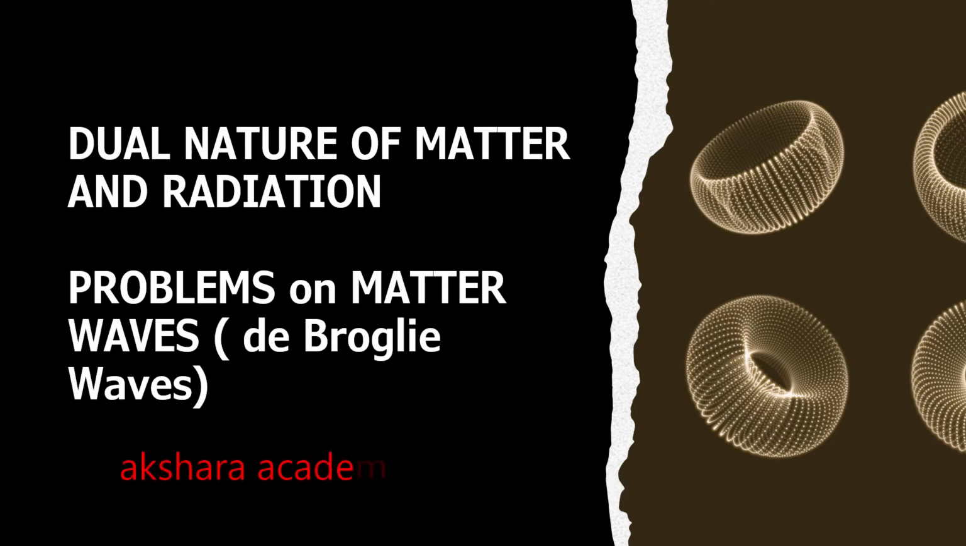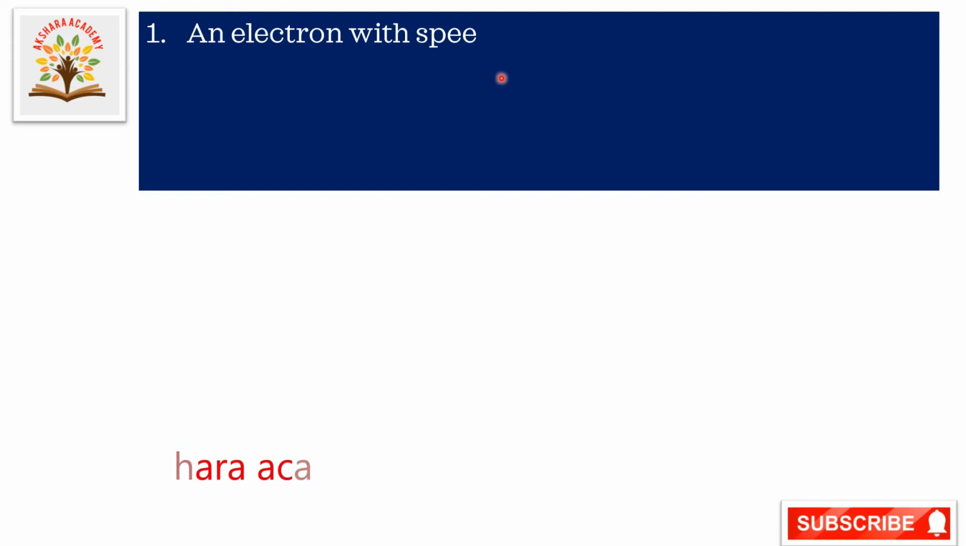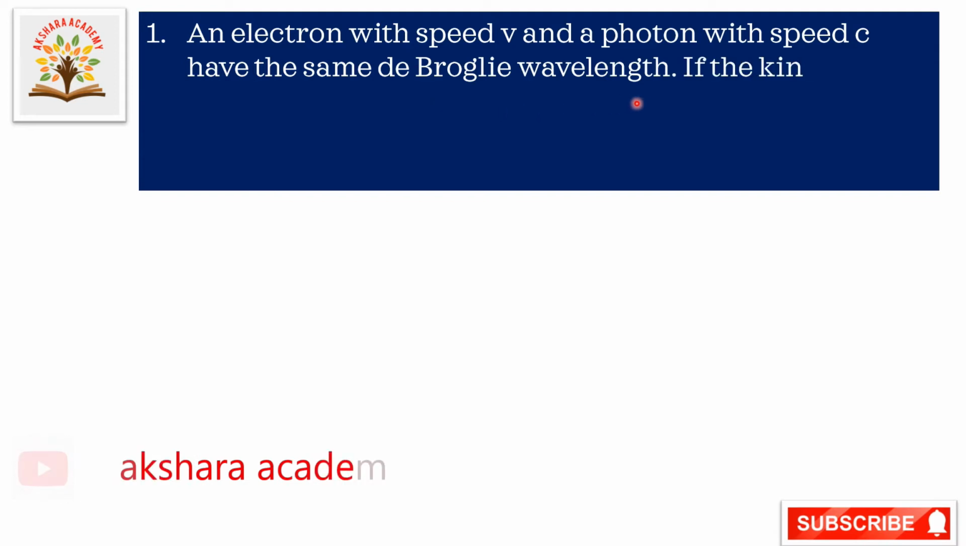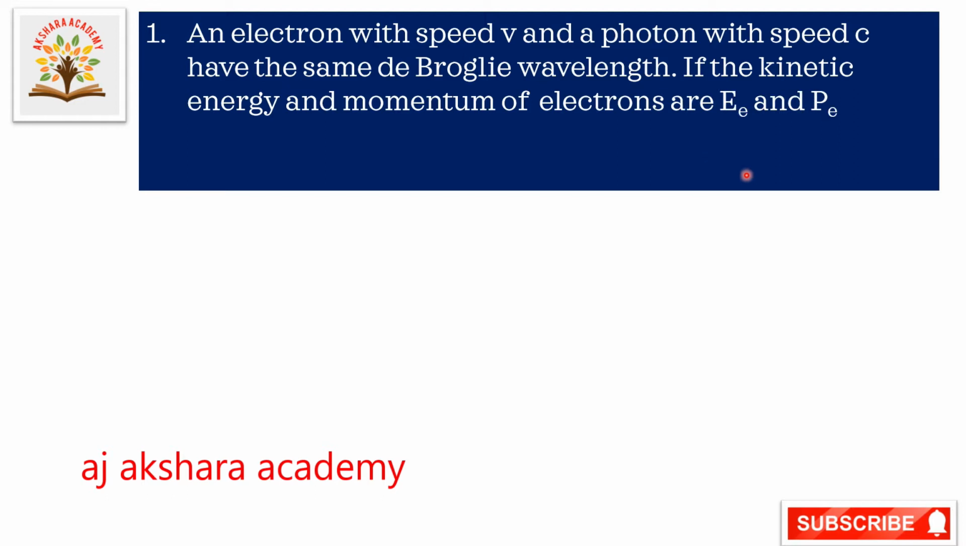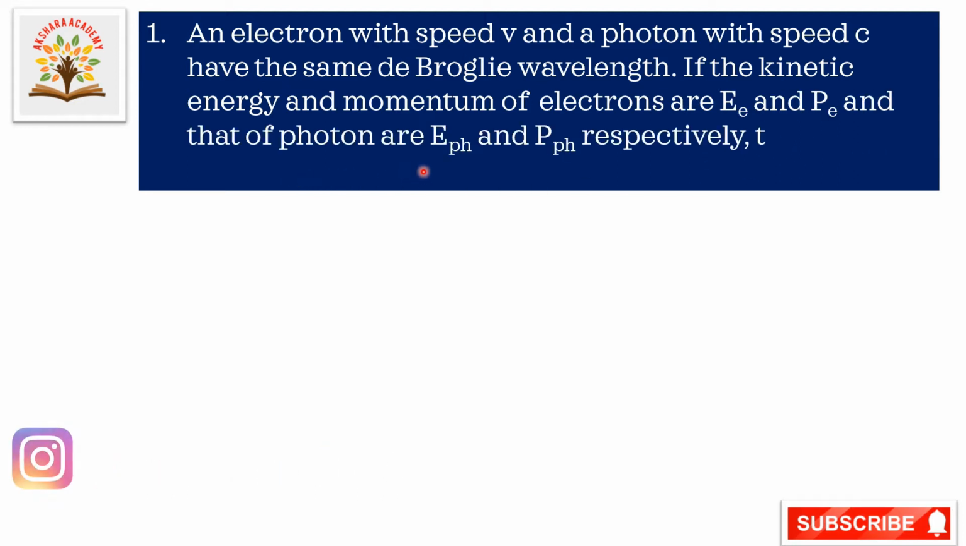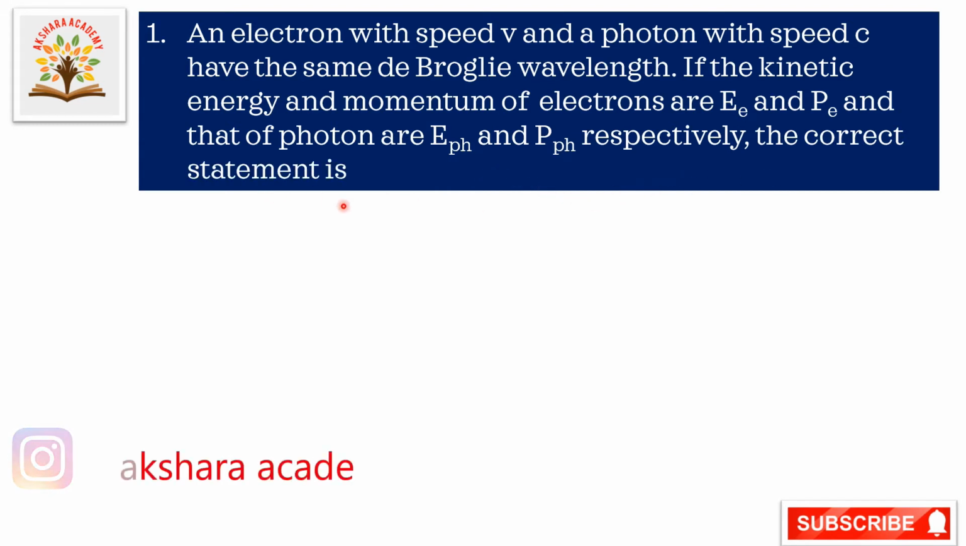Okay, let us go to today's session. First question. An electron with speed v and a photon with speed c have the same de Broglie wavelength. If the kinetic energy and momentum of the electron are E and Pe, and that of the photon are E and P respectively, the correct statement is,